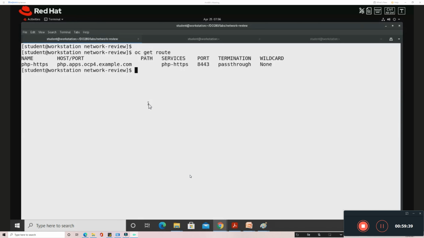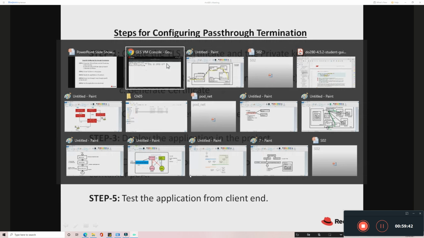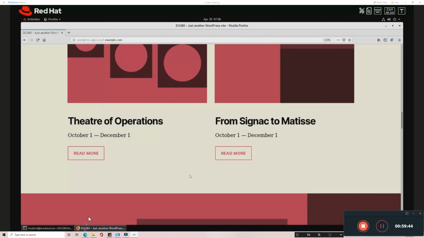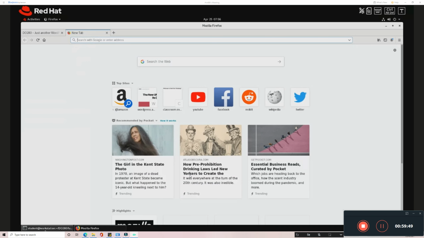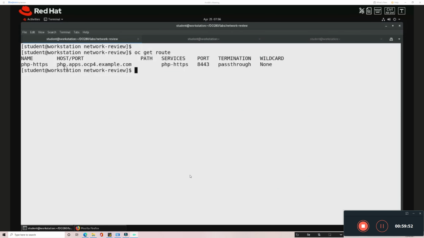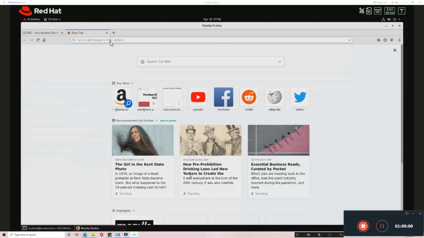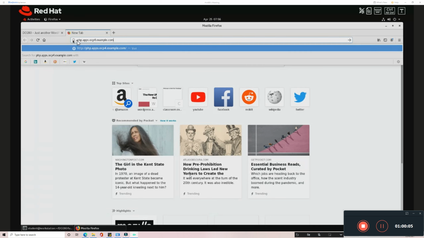So let me go to the browser. Open this. Here I'm going to use this URL. So I'm going to do testing so that I see whether the certificate is issued or not. So here I have to do a secure route, so this should be HTTPS. This should be HTTPS.